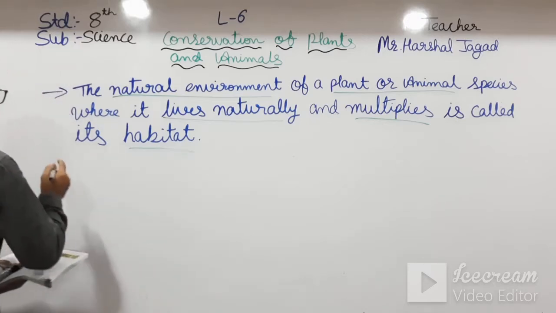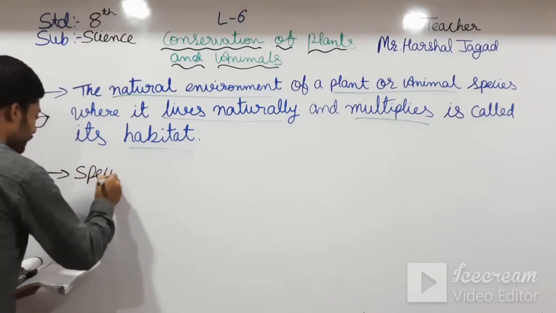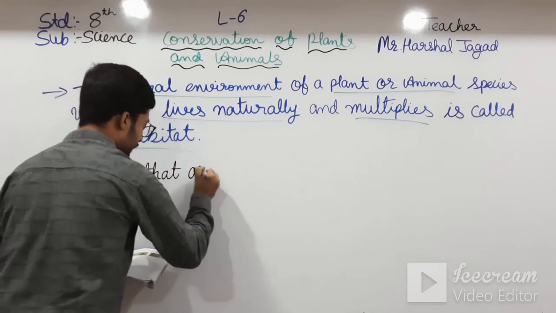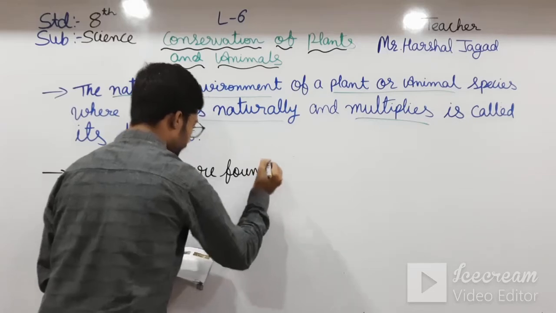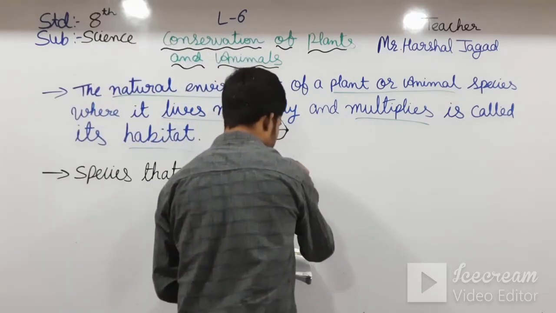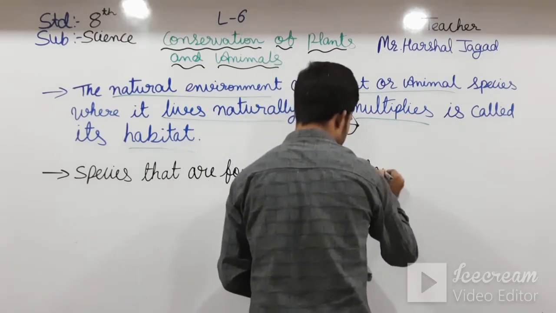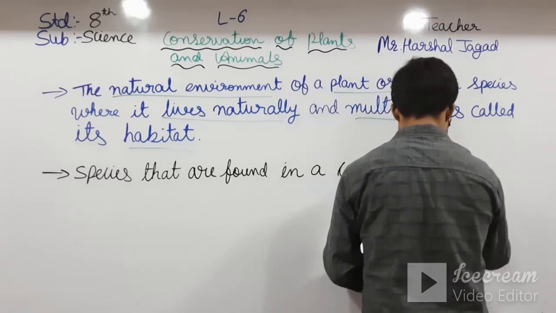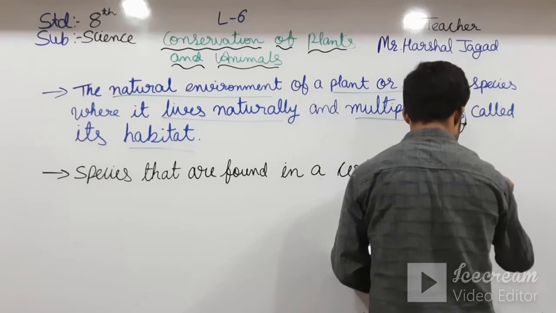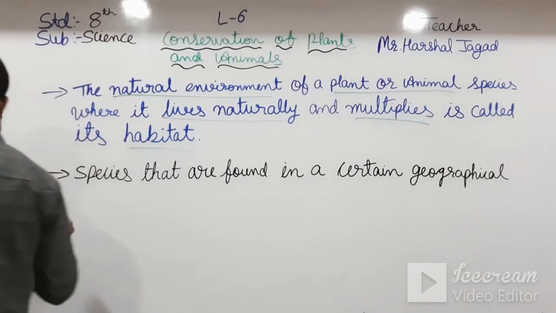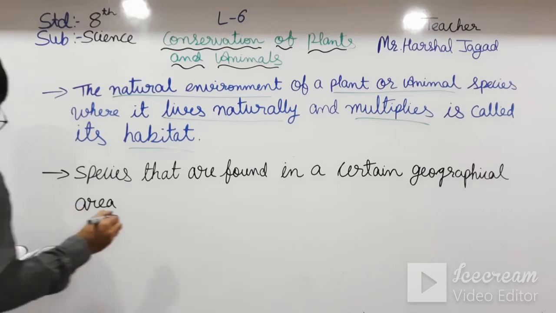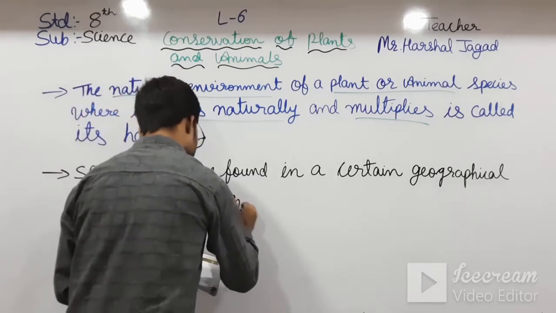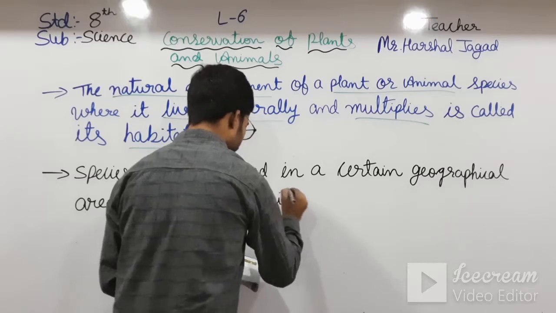So, species that are found in a certain geographical area are called endemic species.